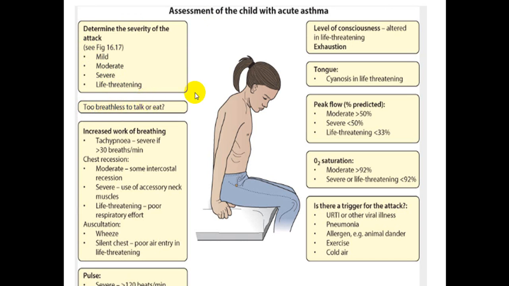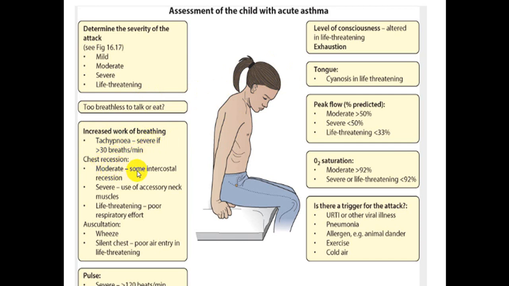We talk about the clinical signs: respiratory rate, saturation, color, level of consciousness, use of the accessory muscles.